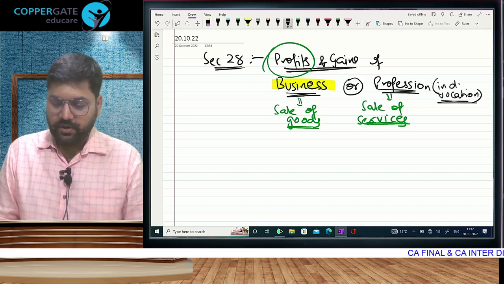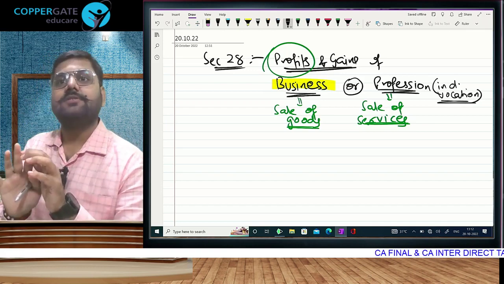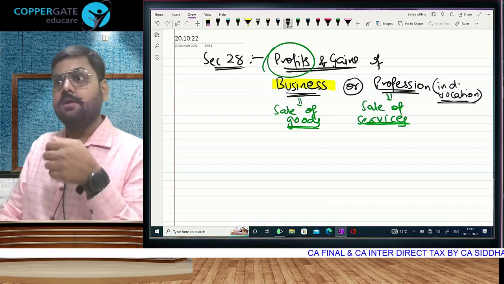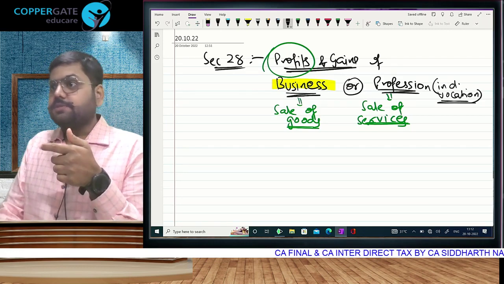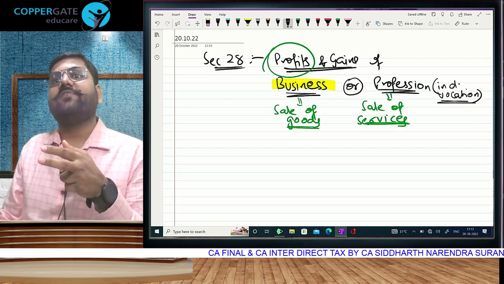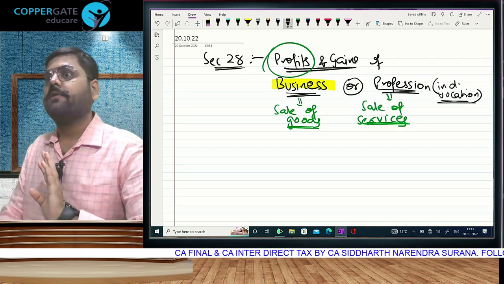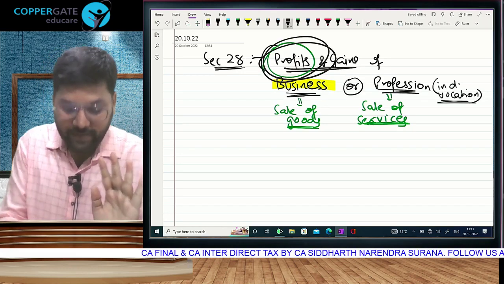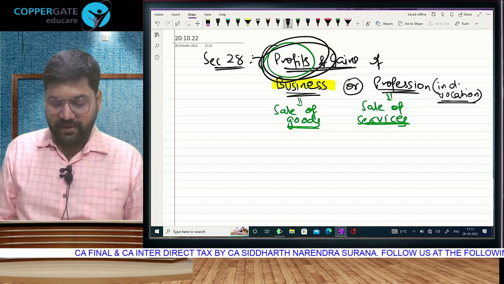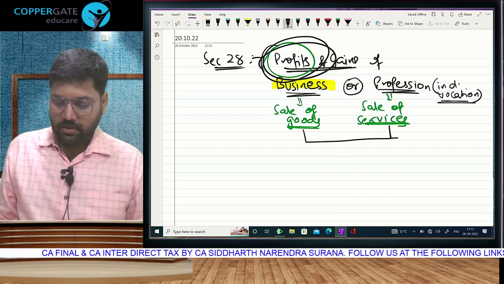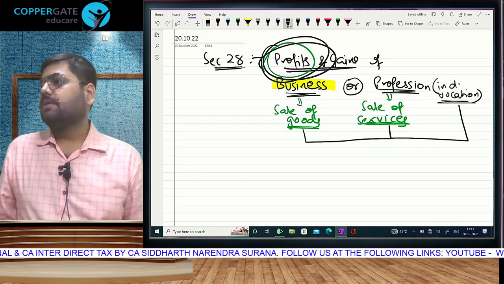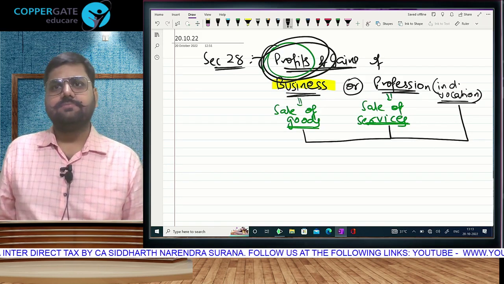Profession includes vocation. In simple language, income tax does not differentiate between sale of goods, sale of services with professional qualification, or sale of services with skills involved without degree. Ultimately, you are going to make profits with all of that. We have to take tax on your profit, whether the profit is earned from goods or services or skills. If there is profit, we take tax.